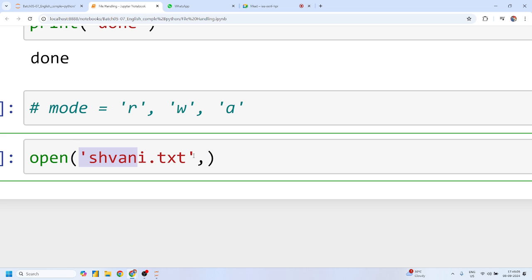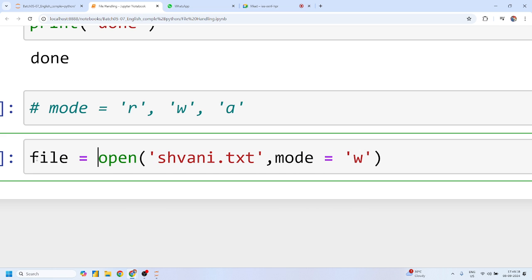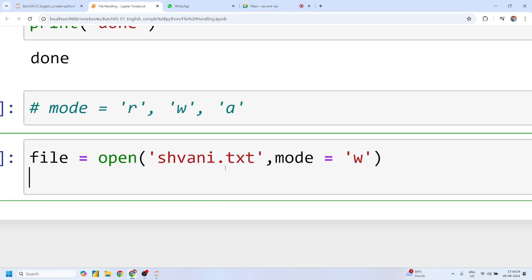So guys, I am not aware that this file already exists. I am supposing that I am creating this as a new file, and because I am creating a new file, I will definitely open this in W mode. But unfortunately, if any file already exists with this name, whatever amount of data it has, all the data is going to be truncated. Because I am not aware, that's my issue.